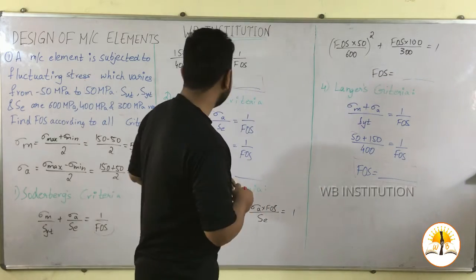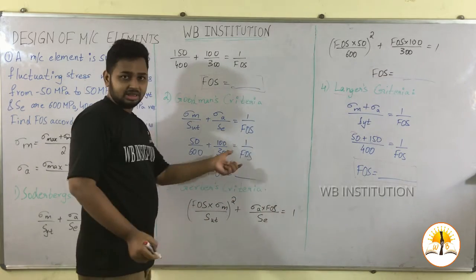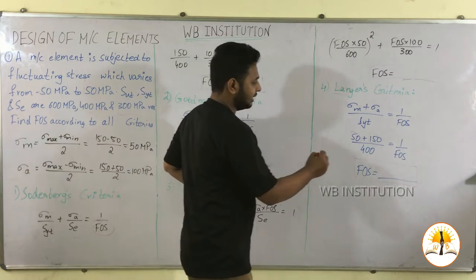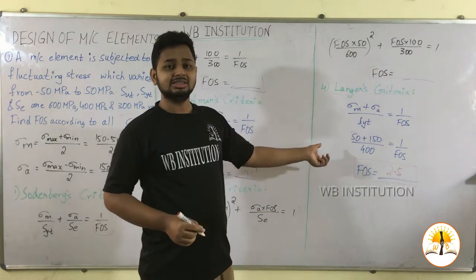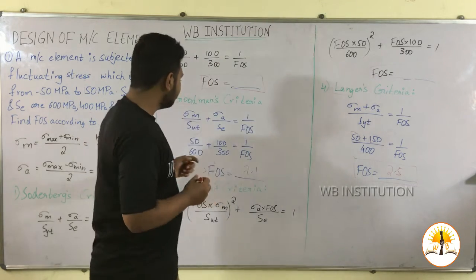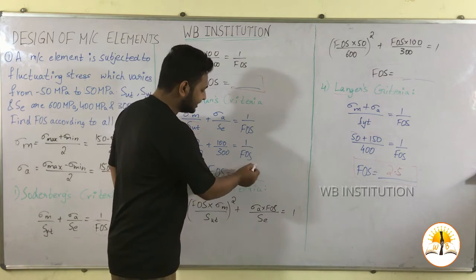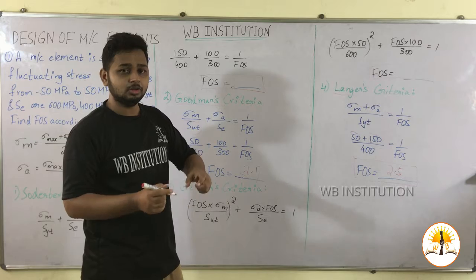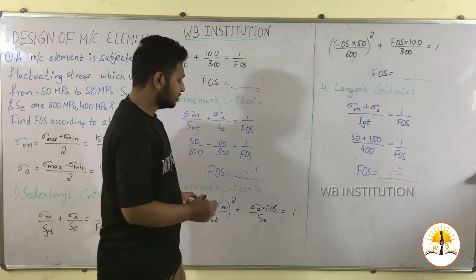We have to calculate Langer's criteria and Goodman's criteria, and by comparing both equations, the factor of safety is whichever is the least one. Say it is 2.1 and it is 2.5. What does the exact equation give? That is the minimum value for the modified Goodman's line. Here, let us say this is an example, we have to calculate and write the correct value. If it is 2.1, it is the minimum value of FOS. Then we can say for the modified Goodman's line criteria, the value of FOS is 2.1.